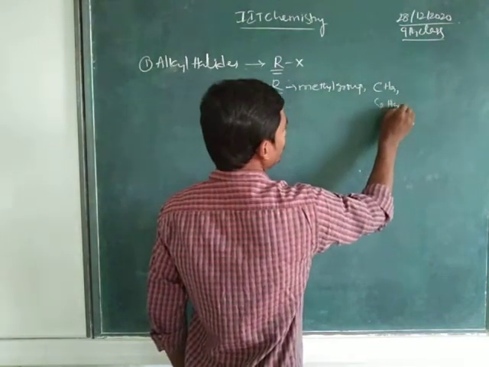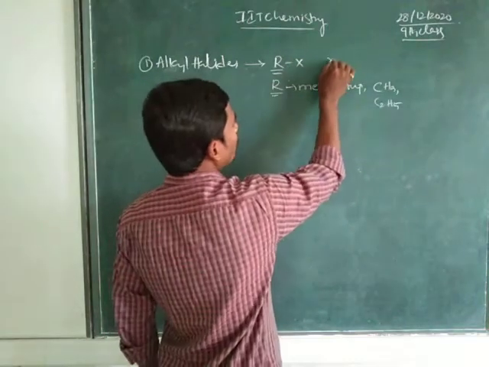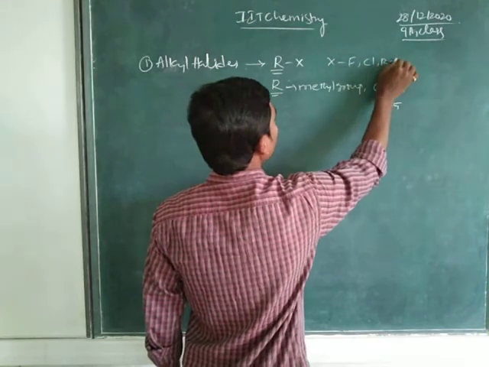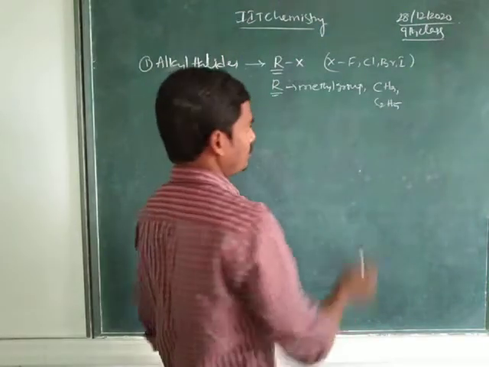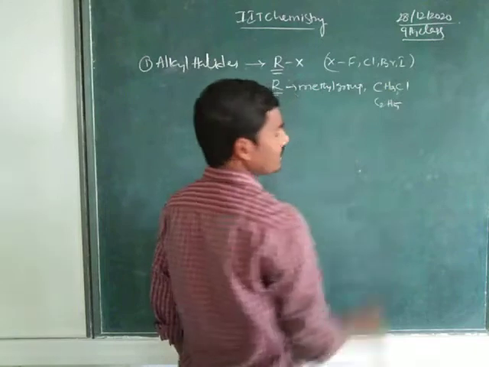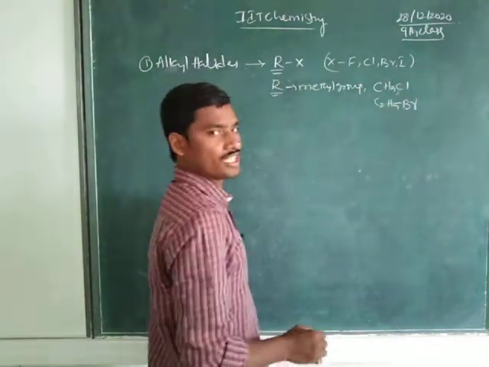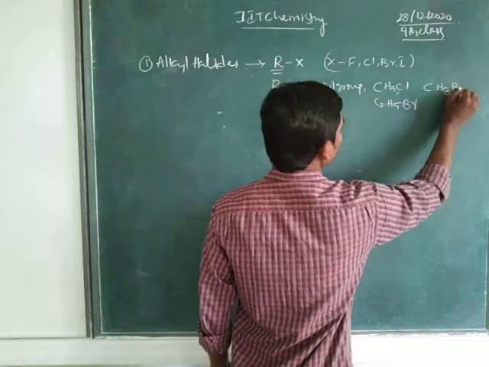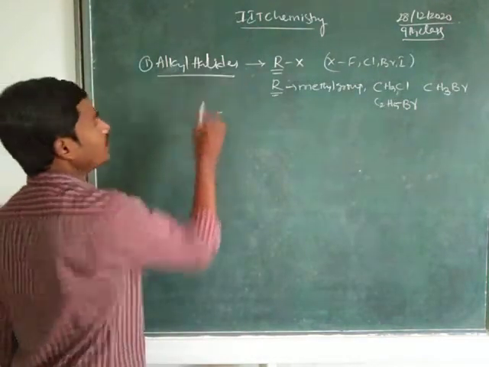Here X represents the halogens. What are the halogens, children? Fluorine, chlorine, bromine and iodine. These four we consider as halogens. So completely we call CH3Cl methyl chloride, C2H5Br ethyl bromide, or if we substitute, CH3Br means methyl bromide. These are examples of alkyl halides.